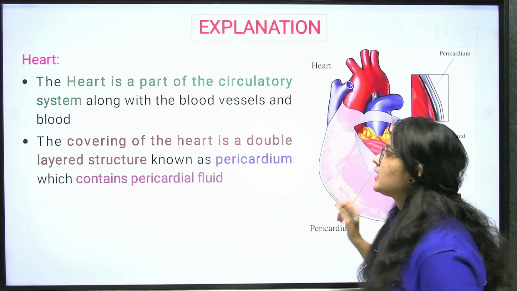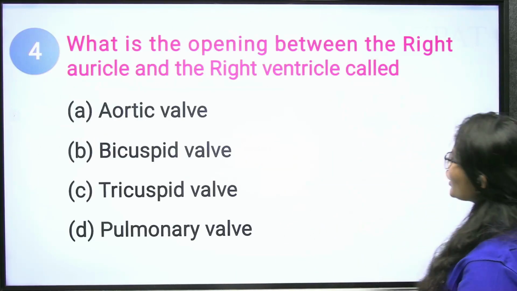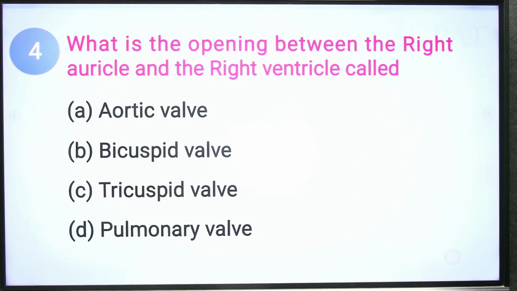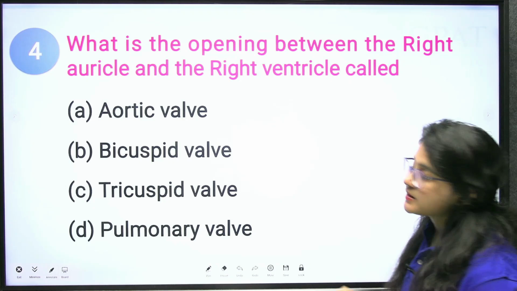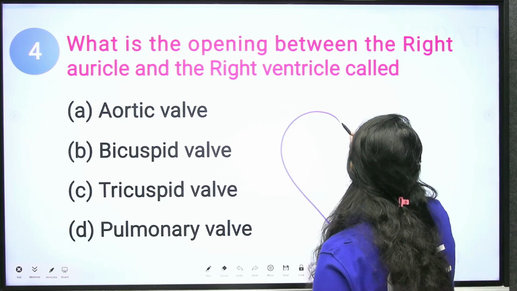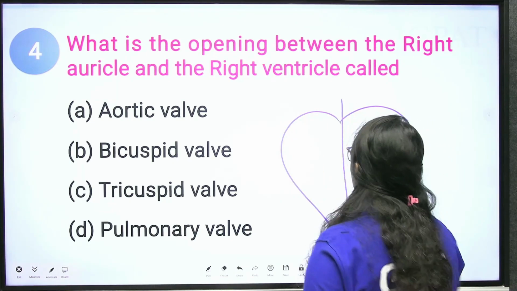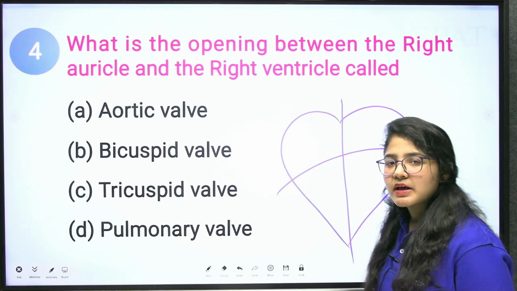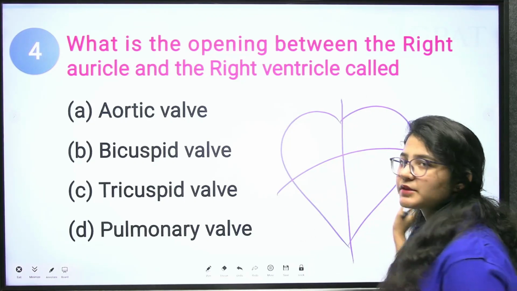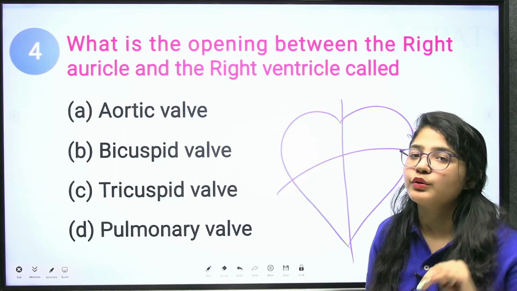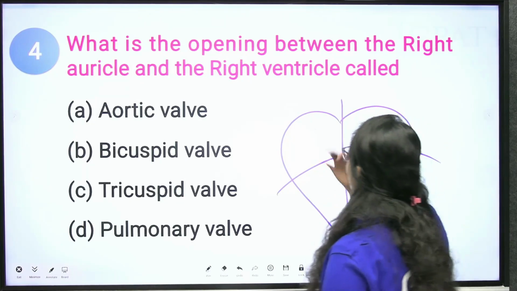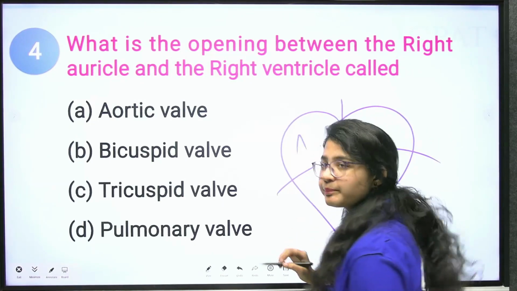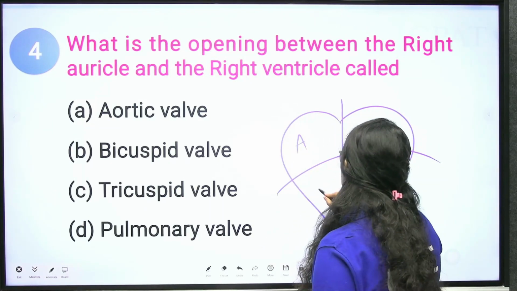Okay. Next question: what is the opening between the right auricle and right ventricle? First of all, your heart contains two septa, one this way and one that way, which divide the heart into four chambers. The upper part is the auricle and the lower part is the ventricle.